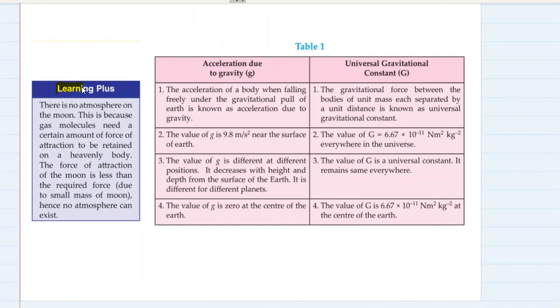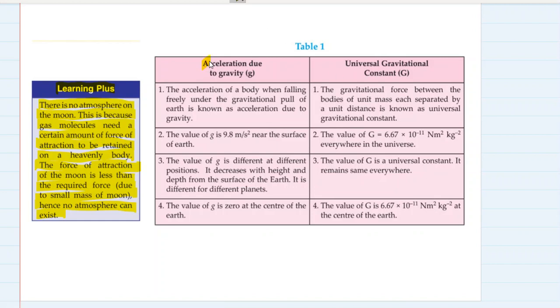First we'll just go through this learning plus some extra information. There is no atmosphere on the moon. This is because gas molecules need a certain amount of force of attraction to be retained on a heavenly body. The force of attraction on the moon is less than the required force due to the small mass of moon. Hence, no atmosphere can exist on moon because the force due to gravitational pull on moon is less.